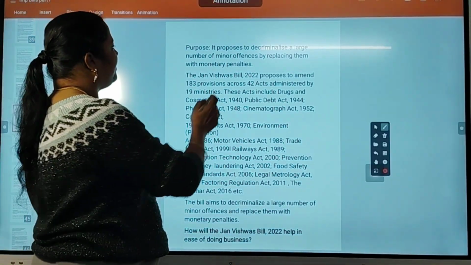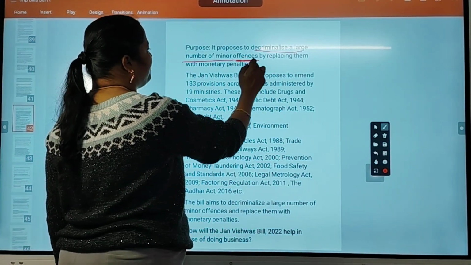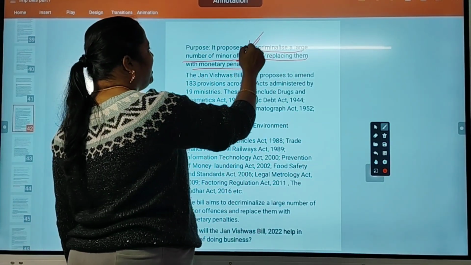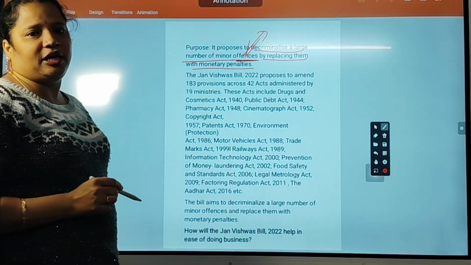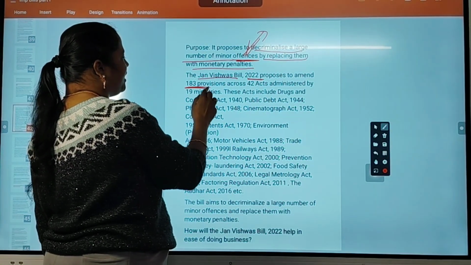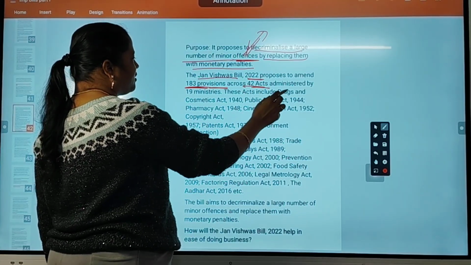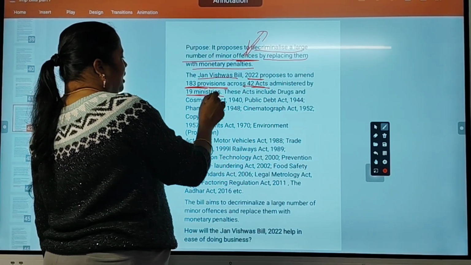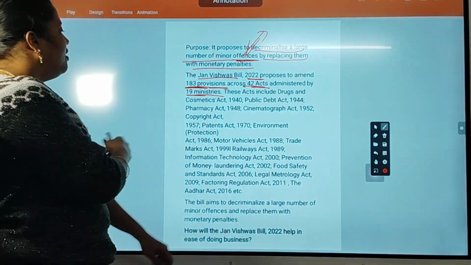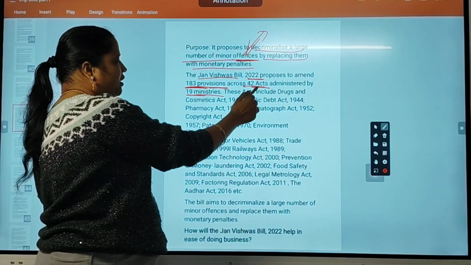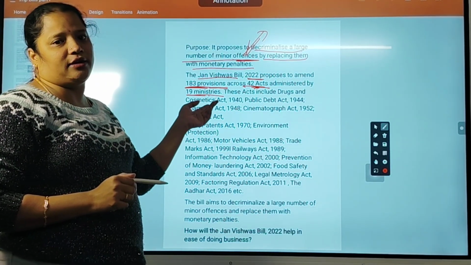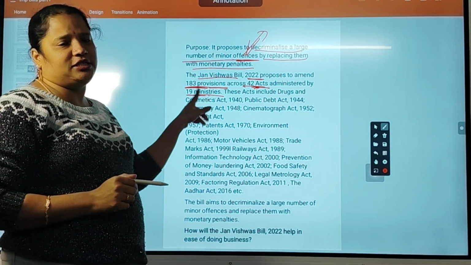So what is the purpose of the bill? To decriminalize a large number of minor offences by replacing them with monetary penalties. Even minor offences will be decriminalized from now onwards. They are not criminal matters. The Jan Vishwas Bill 2022 proposes to amend 183 provisions across 42 acts administered by 19 ministries. All ministries, like education, agriculture, and so on, 19 ministries it will cover.